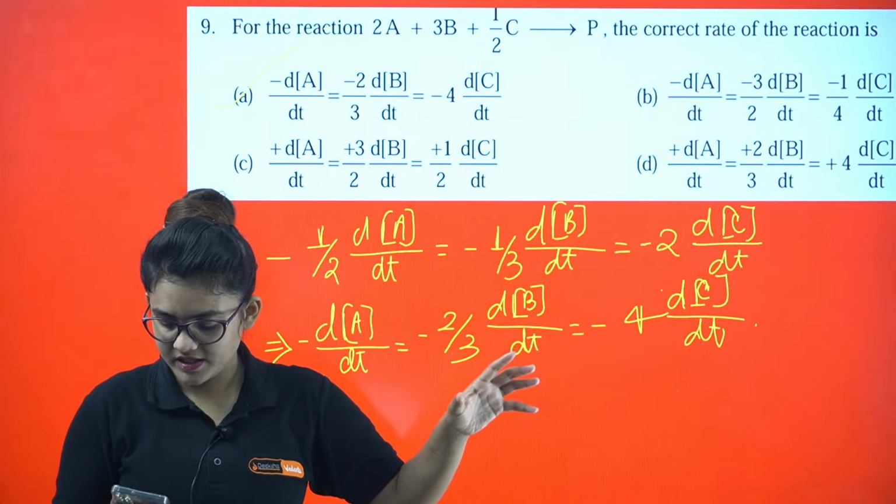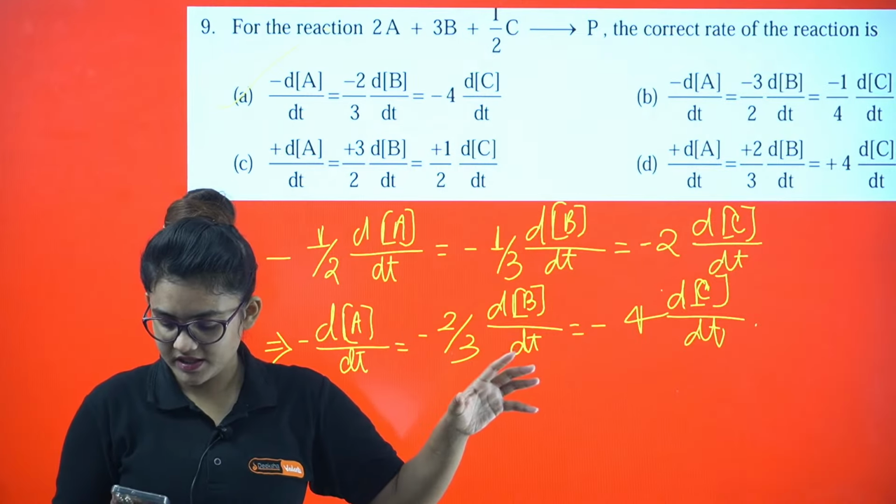This type of question is called the initial rate method, by which we can solve it. You can see data is given: whenever the concentration of A and the concentration of B is this, the rate is this, like that the data are given. What you have to do is find out the order with respect to A and with respect to B, and then put them in the rate equation.